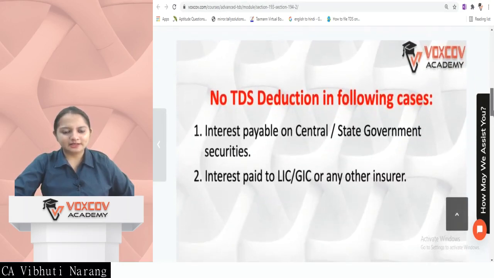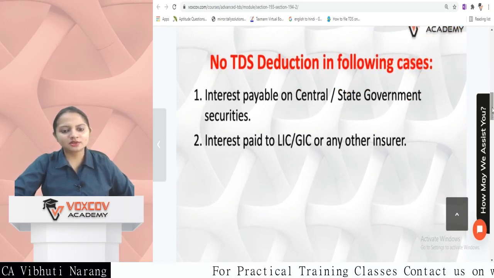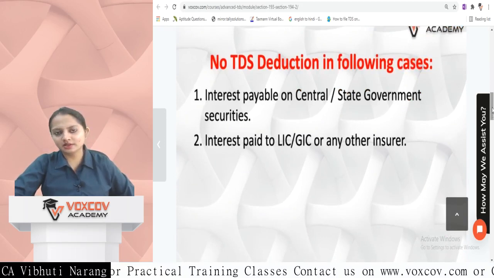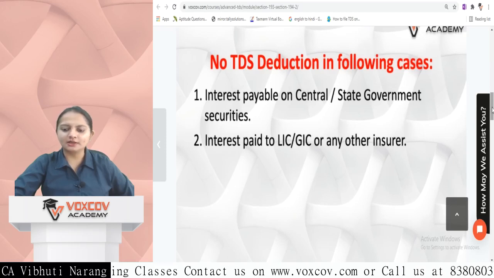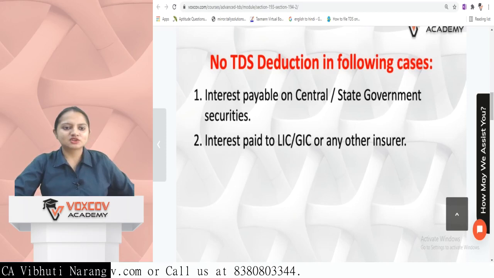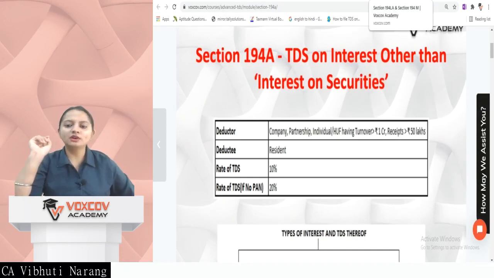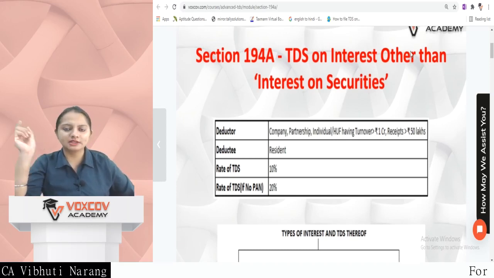No deduction in the following cases. If interest is payable on central government or state government securities, TDS is not to be deducted. Similarly, if interest is paid to LIC or a general insurance company or any other insurer, then also TDS is not to be deducted. Next is section 194A, which is TDS on interest other than interest on securities.